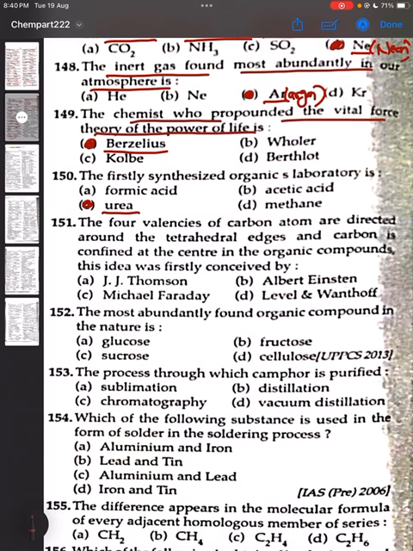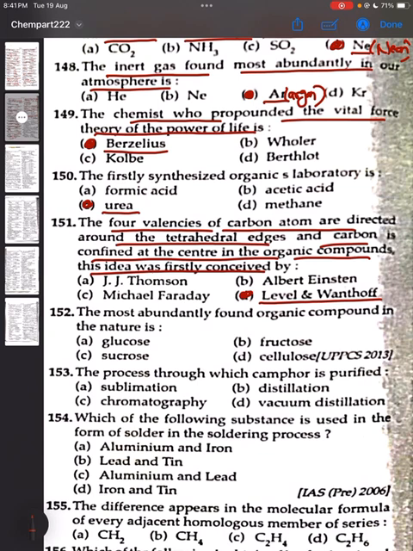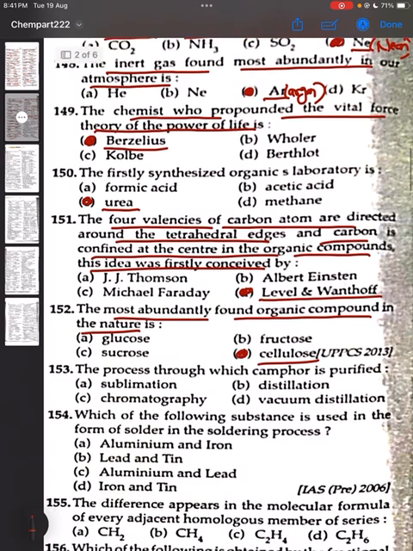Question 151. The 4 valencies of carbon are directed toward the tetrahedral edges and carbon is situated at the center in the organic compound. This idea was first conceived by? The correct answer will be Le Bel and Van't Hoff. Option D is the correct answer. 152. The most abundantly found organic compound in nature is? It is cellulose. Option D is the correct answer.